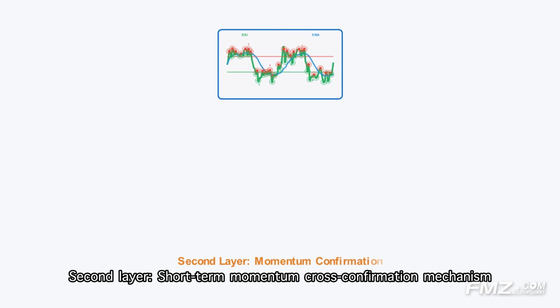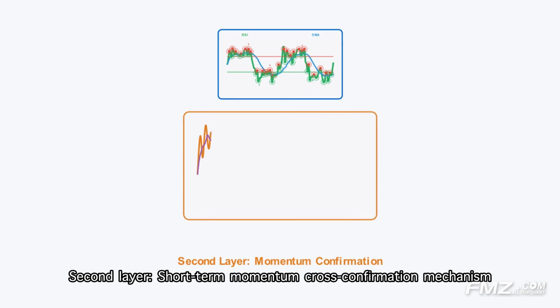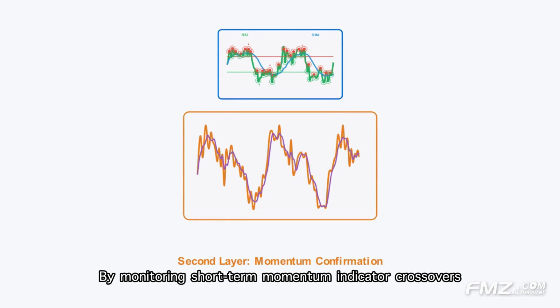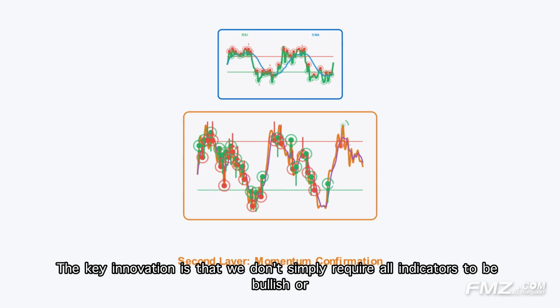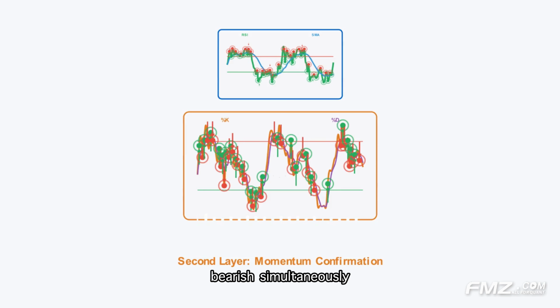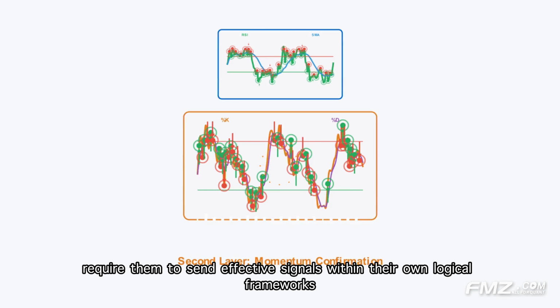Second layer, short-term momentum cross-confirmation mechanism. By monitoring short-term momentum indicator crossovers, we get momentum verification signals. The key innovation is that we don't simply require all indicators to be bullish or bearish simultaneously, but require them to send effective signals within their own logical frameworks.